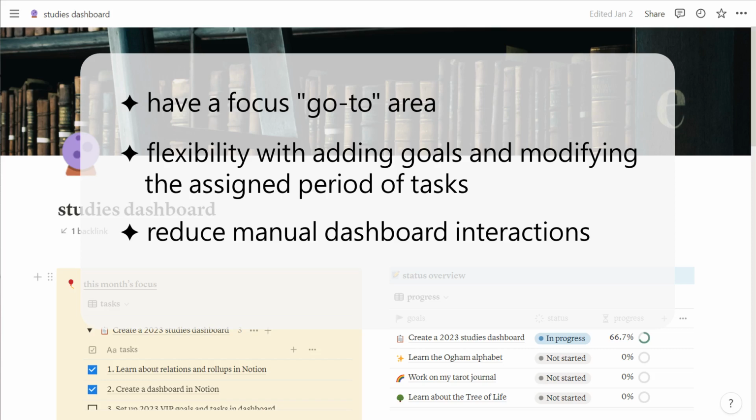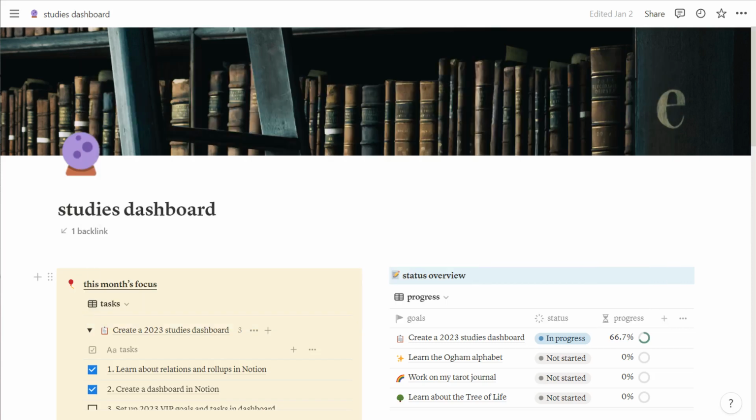With all of the above being said, I wanted a relatively simple layout. Ideally it would just be a one-pager kind of deal. This setup took me less than one full day to make, and that includes learning about relations and roll-ups. I can't say that I'm completely new to Notion, although up until this point, I pretty much hadn't done anything other than type in text, add images, and create backlinks to some of my other pages. So that's a little bit about my background.